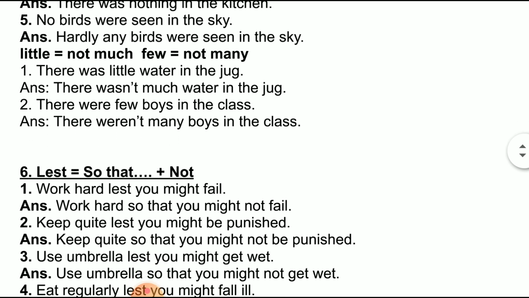Now, apart from the sentences given over here, say there was little water in the jug, means there wasn't much water in the jug. So little is equal to not much, that will make it negative. There were few boys in the class. Here few is used because boys you can count, it's a countable noun. So there weren't many boys in the class.